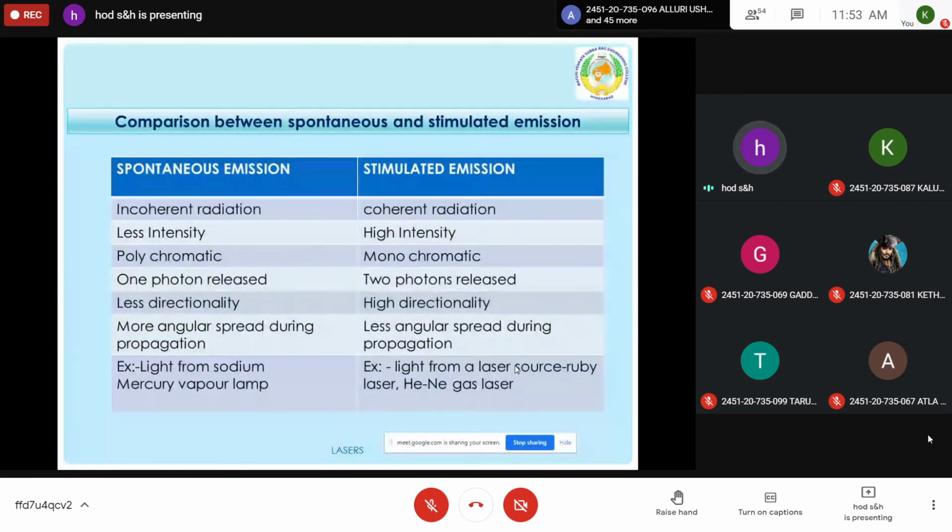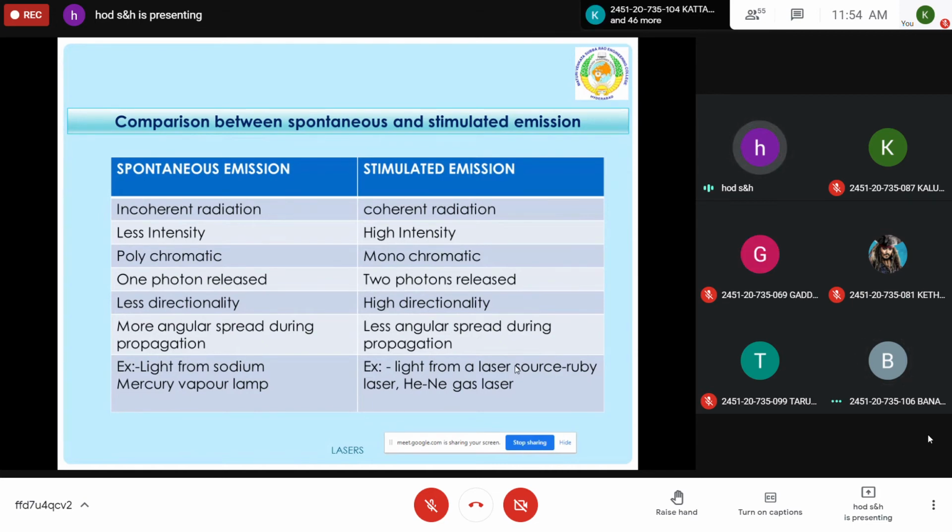If you compare spontaneous emission and stimulated emission: incoherent in spontaneous, coherent in stimulated. Less intensity, high intensity. Here you have a broad spectrum, so the light produced is polychromatic. In stimulated emission, it is monochromatic. Only one photon is released in spontaneous emission. Two photons are released in stimulated emission. Low directionality and high directionality. More angular spread during propagation, less angular spread. That means they travel straight.